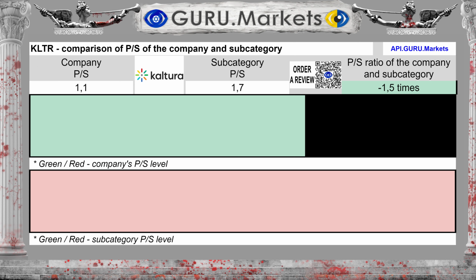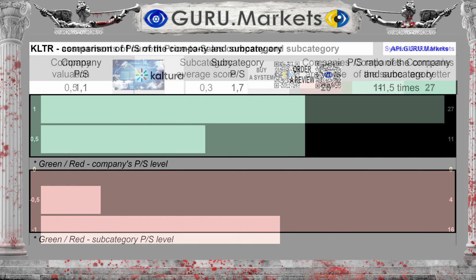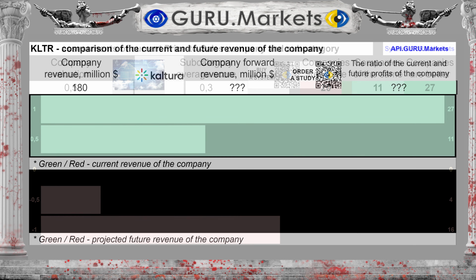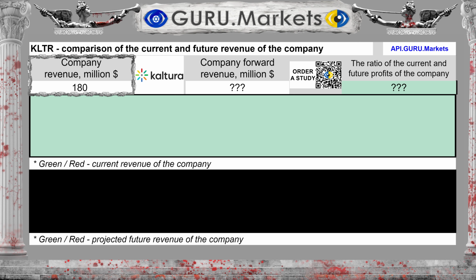The ratio of company value to revenue is 1.1. The average in the subcategory is 1.7. This is 35% lower than in the subcategory. Assessment of the stock market value to its revenue in comparison with the indicators of companies in the subcategory: Good, 0.5 points.